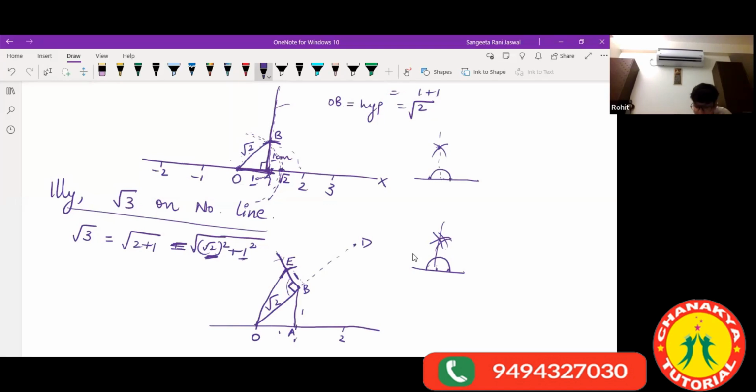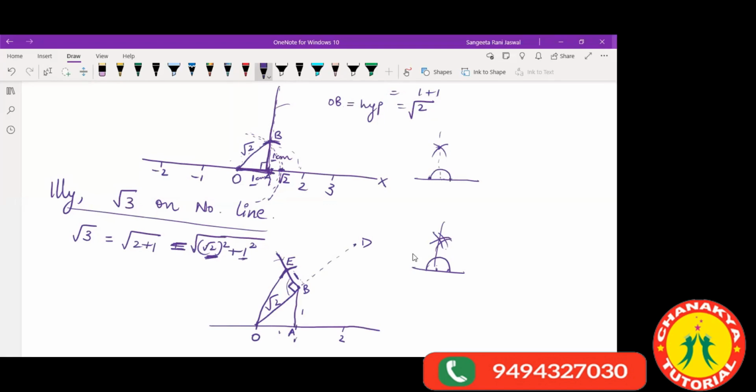So now you can see, you have this radius OE as your radius. From O to E is your radius. Keep your compass pointer at O and your pencil at point E and make an arc like this, which cuts the x-axis. Wherever this cuts the x-axis, that point is your root over 3.